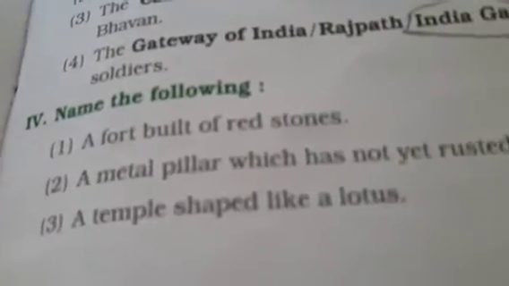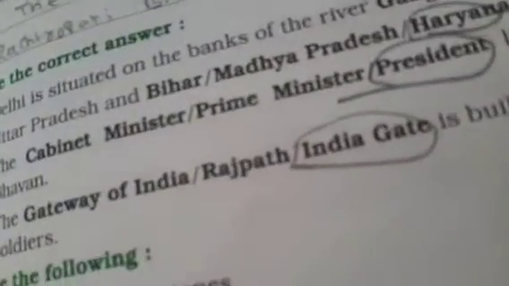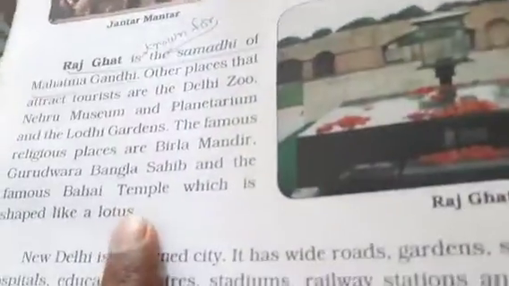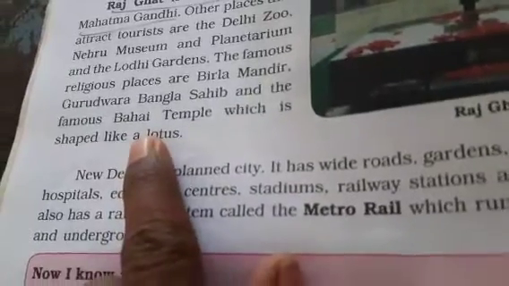A temple shaped like a lotus. Which temple is shaped like a lotus? So the answer we can say here is the Bahai temple. Here, Gurudwara Bangla Sahib and the famous Bahai temple. Bahai temple is our answer, the Bahai temple which is shaped like a lotus. So what is our answer? The temple which is built in a lotus shape. Then we can write the answer as: the Bahai temple is built in a lotus shape.